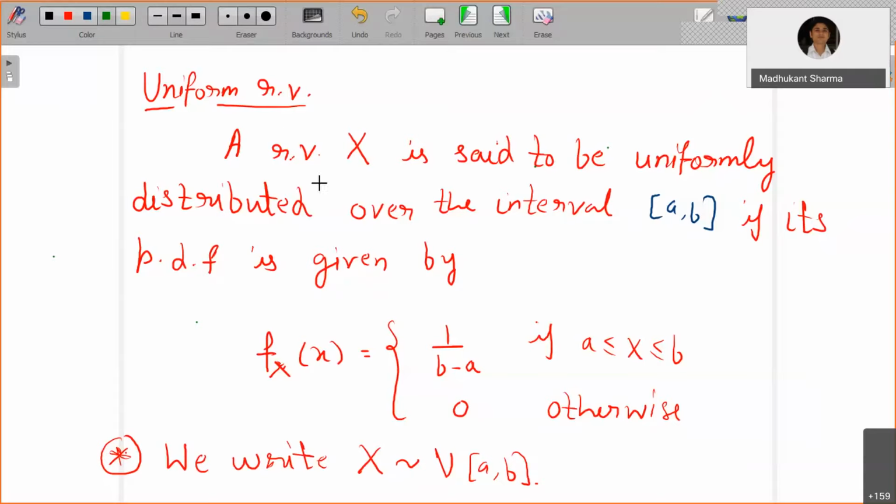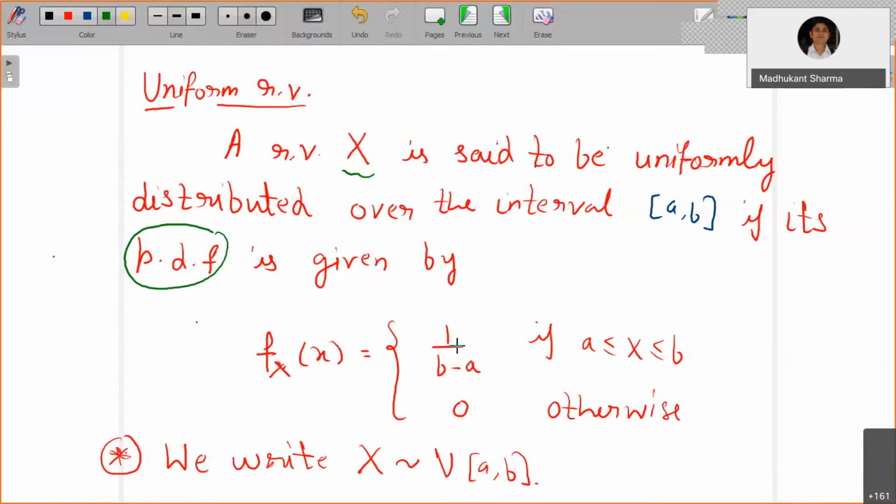Uniform random variable. We say a random variable x is uniformly distributed over the closed interval [a, b], so we are talking about a finite length interval, not an infinite length interval. That is the very first point. This holds if its probability density function is given by the following.